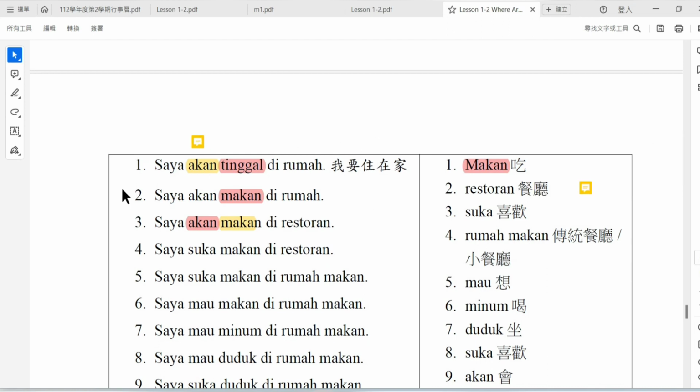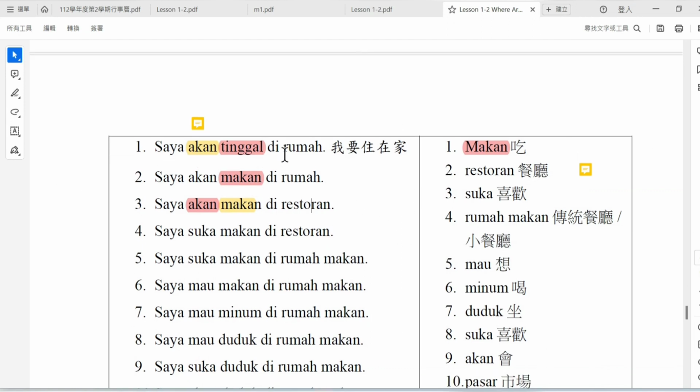The second one, we change the verb: saya akan makan di rumah. From this sentence, the student will understand which word is changed, the helper verb or the real verb. Here makan is the real verb, so the change in this sentence is the real verb.